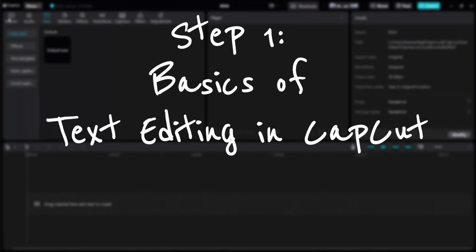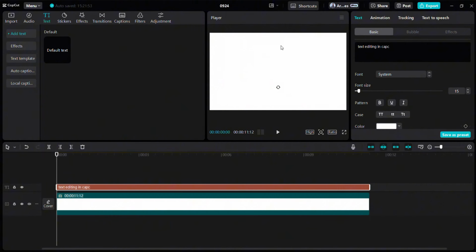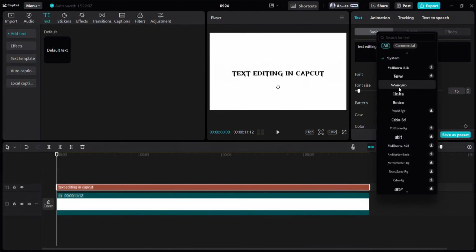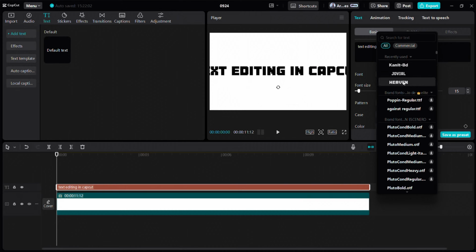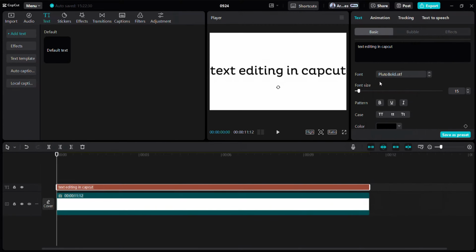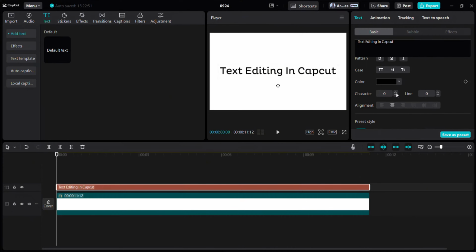Step 1. Basics of text editing in CapCut. First, bring any background into CapCut. Now, add your text. You can change the font here, including both system and commercial fonts. Adjust the font size here and make it bold, underlined, or italic here. You can also change the case, all caps, all lowercase, you name it. Text color done. Increase the character spacing here and the line spacing here.